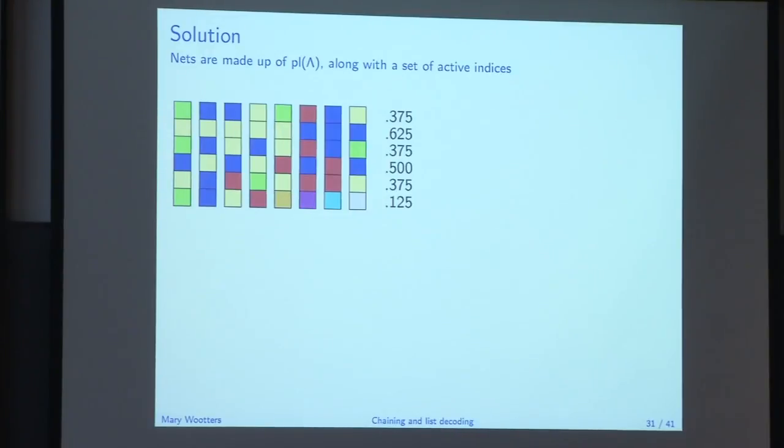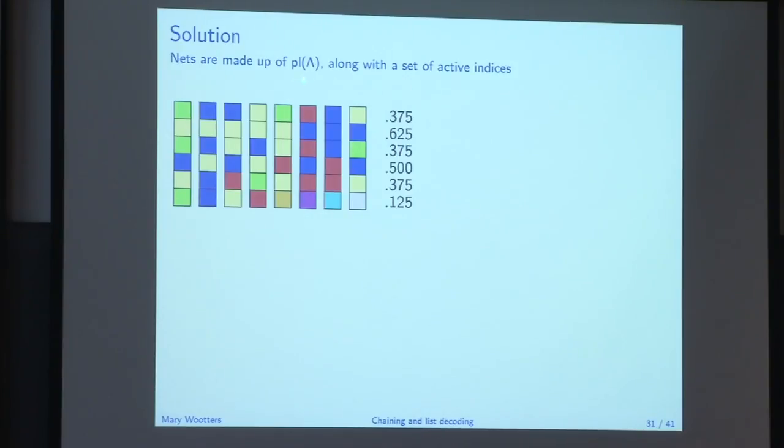Okay, so here's the fix. The fix is to just change the chaining argument slightly. The previous thing was sort of fitting in the framework of Dudley's inequality, and this will still fit in that framework. But I'm not going to use any black box application of Dudley's inequality because it's just sort of easier to get in there and do it by hand. So we're going to do that. Okay, so here's the solution.